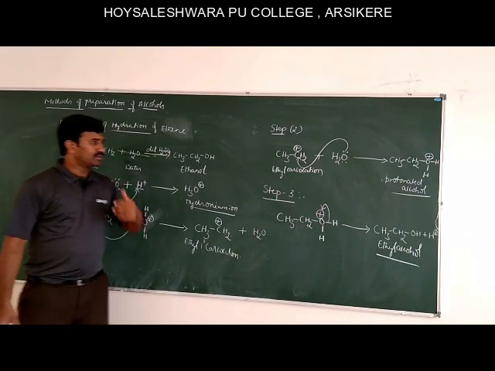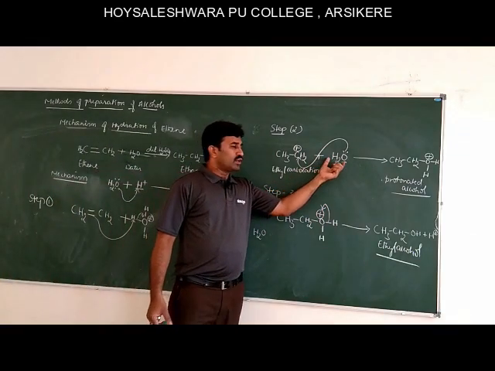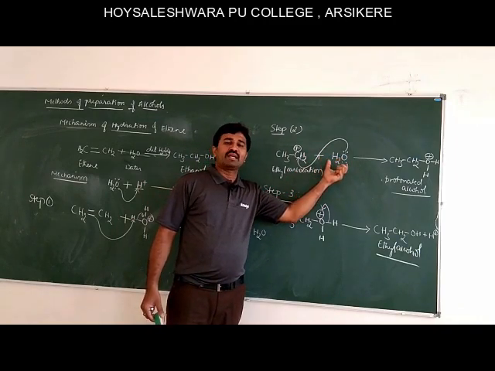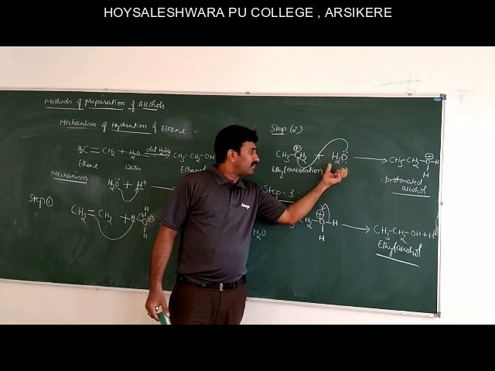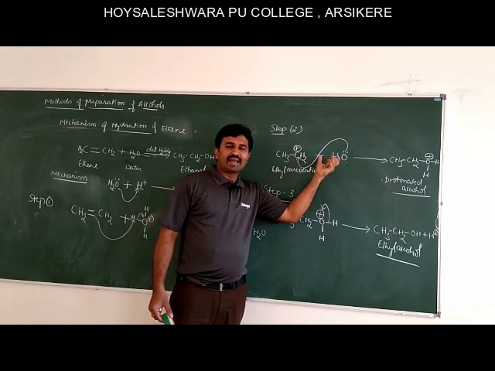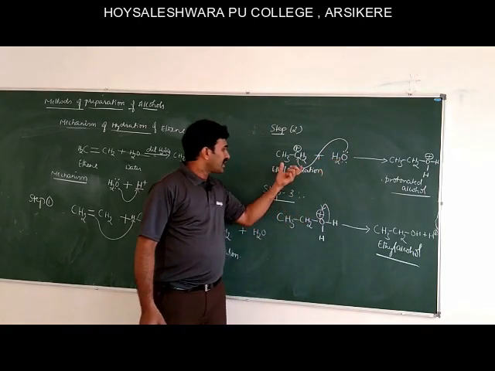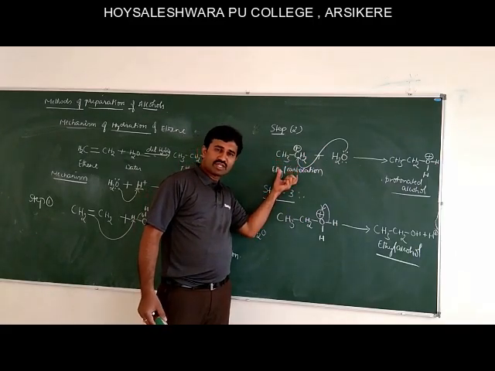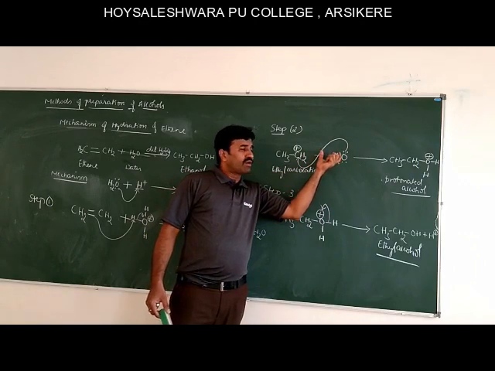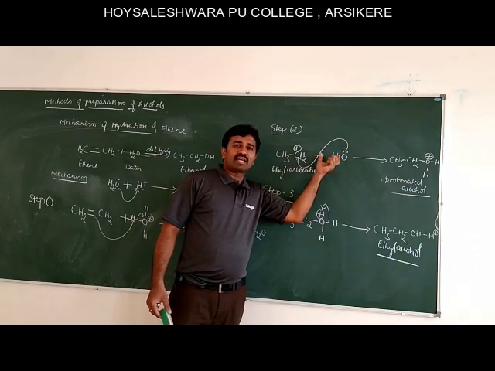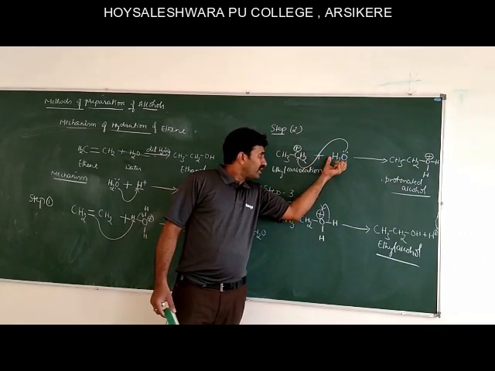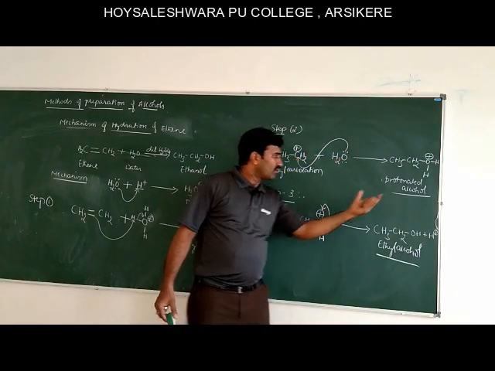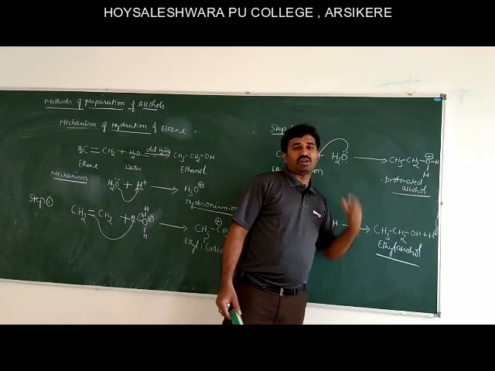In step 2, the nucleophilic attack. We know that water is a neutral nucleophile. Nucleophiles are electron rich species. Here the carbocation which is formed is electron deficient. Therefore the water molecule acts as a nucleophile. Nucleophilic attack on the formed carbocation takes place to form protonated alcohol.